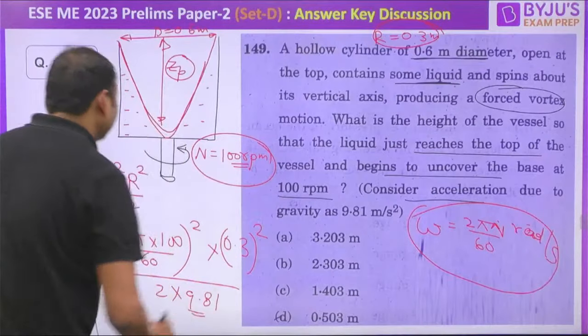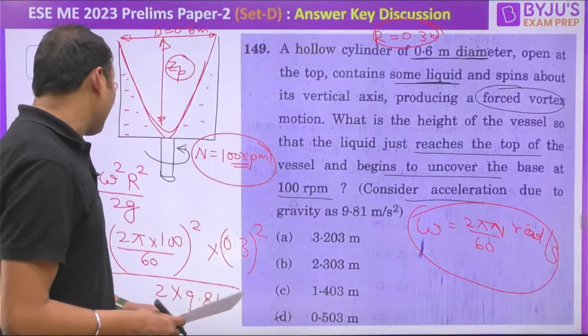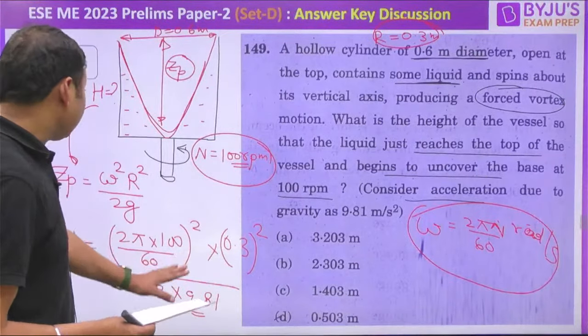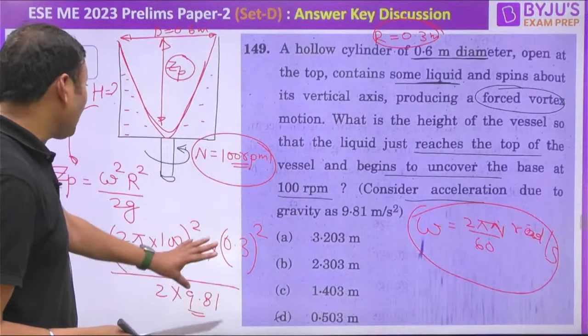There is a calculation involved, but if you try to find the nearest option, your answer should be close to 0.503. Option D is the right answer. Right? One more question, then Suraj sir will be discussing more questions from his subjects.